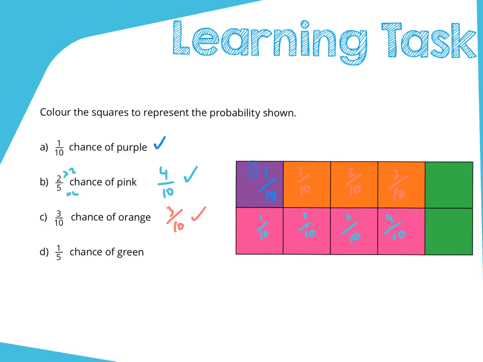So 1/5, again, if I times that by 2 and I times that by 2, that's 2/10. So that's this one here, 2/10, all right? So that's how that one works, written as fractions.